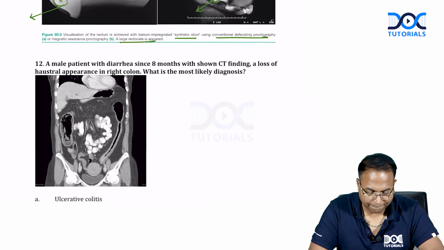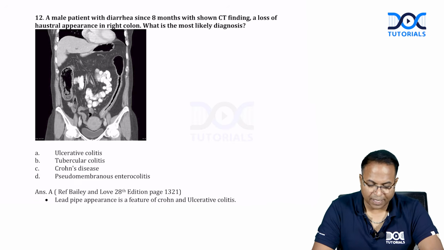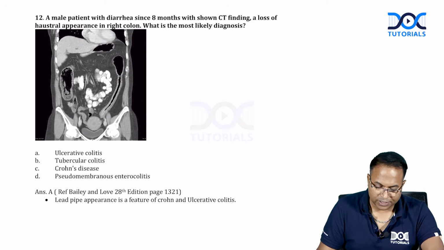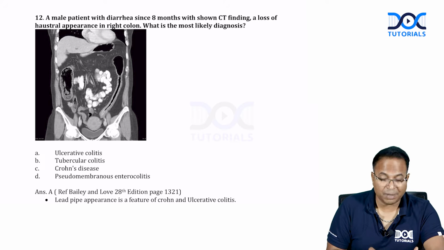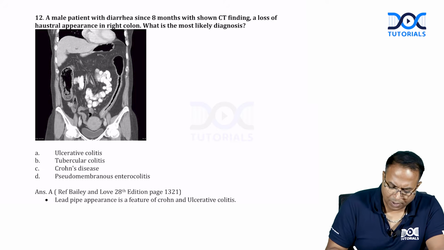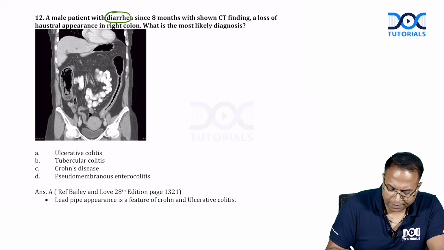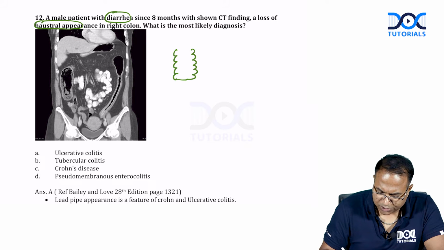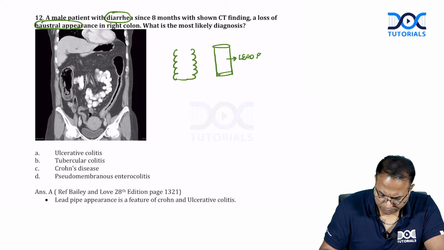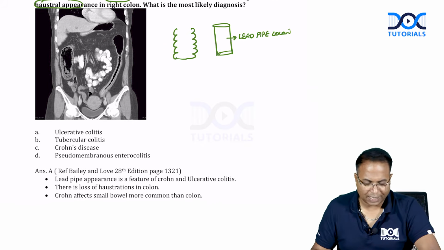A male patient with diarrhea since 8 months, with the shown CT scan, has a loss of haustrations in the right colon. I am not going to the image, but I am going to study from the history itself. Patient has diarrhea. CT scan shows loss of haustration appearance. See, this is haustration. If these haustrations are lost, it looks like a lead pipe colon. This is called a lead pipe colon. The question is asking what is the most likely diagnosis?